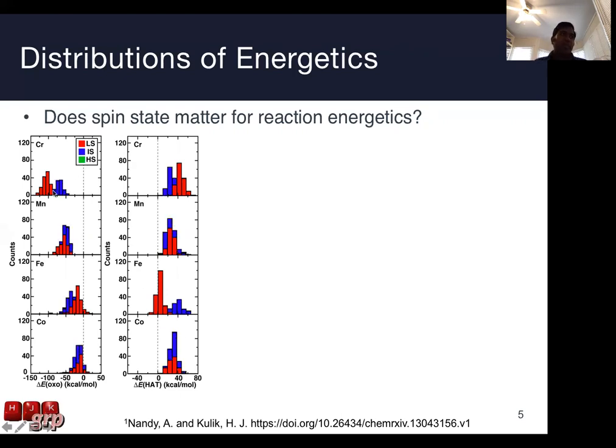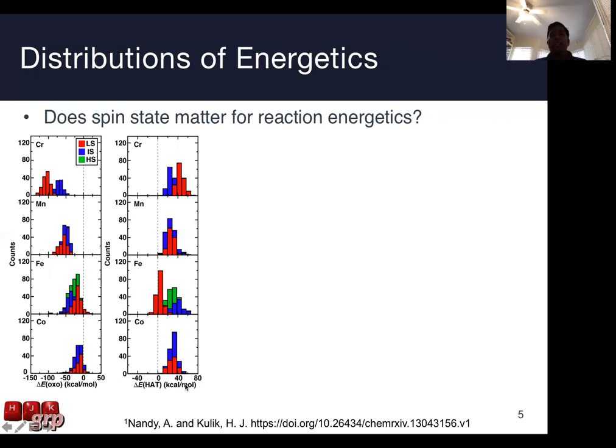If we then look at the spin state dependence on these energy landscapes, we see distinct behavior. If we take a look at the intermediate spin species for oxo formation, we see similar trends to what we saw for the low spin state, but we do not see similar trends for the hydrogen atom transfer energies, where on the intermediate spin state, the reaction energies are roughly independent of the metal. And for some species, we also have the high spin states, and we can take a look at that as well.